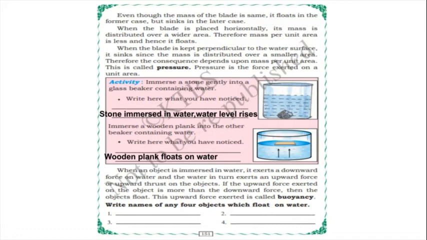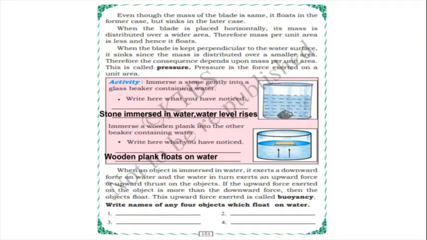When an object is immersed in water, it exerts a downward force on the water, and the water exerts an upward force, or upward thrust, on the object. If the upward force exerted on the object is more than the downward force, then the object floats. This upward force is called buoyancy. Buoyancy. Pronounce it, children. So you can observe the arrow mark, that is the buoyancy.